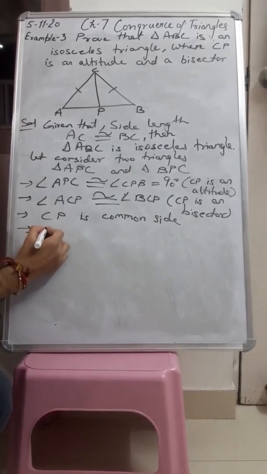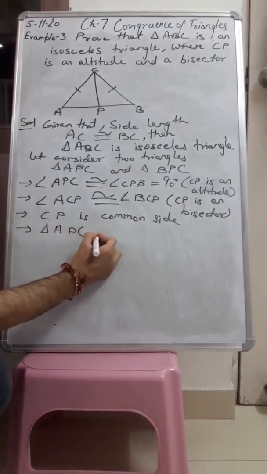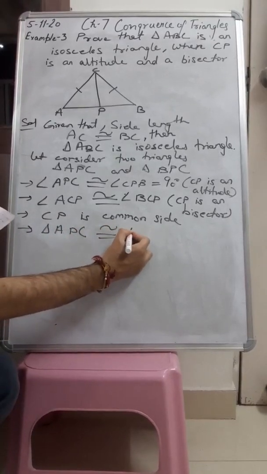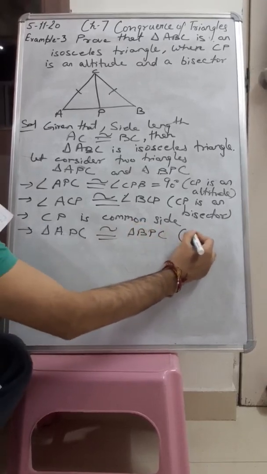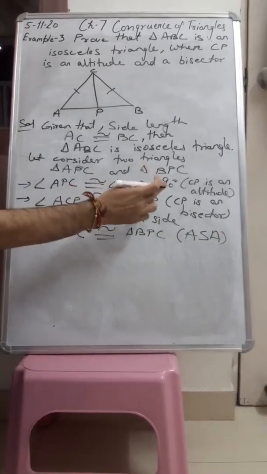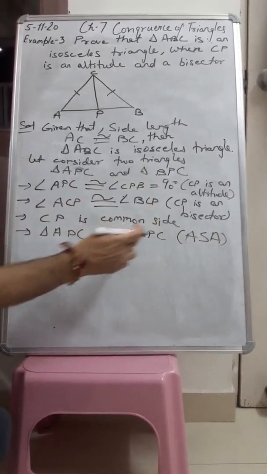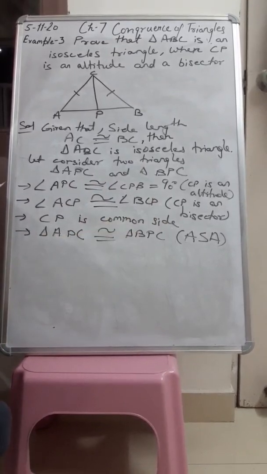and triangle APC is congruent to triangle BPC because of angle side angle. There are two angles and one side, that's why we can say that triangle APC is congruent to triangle BPC.